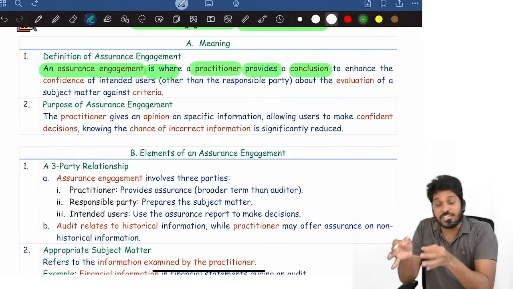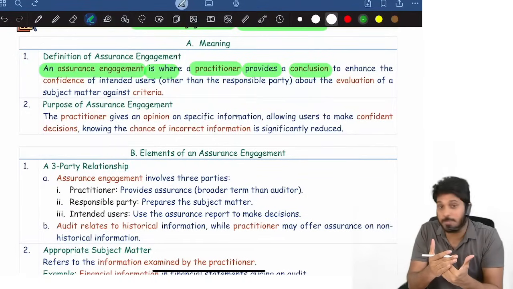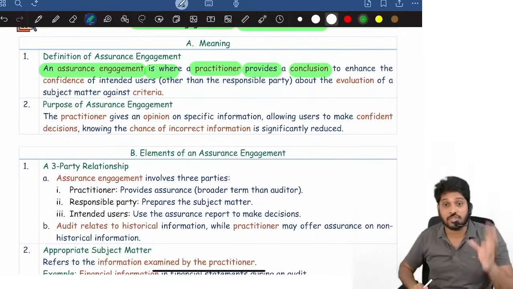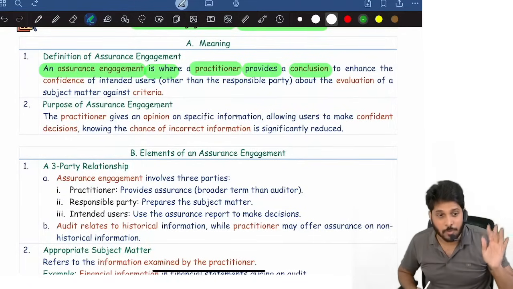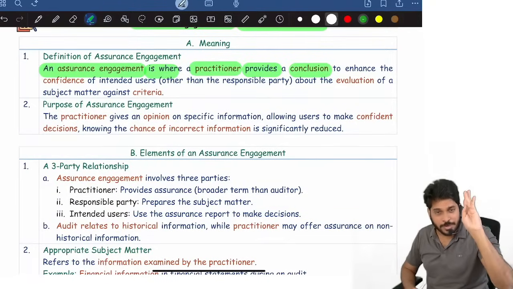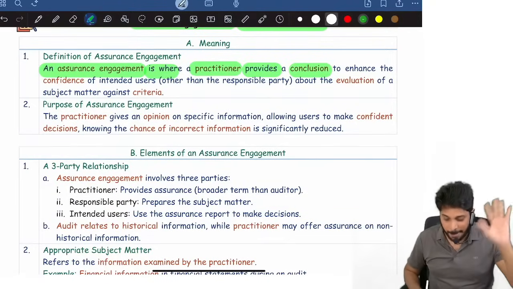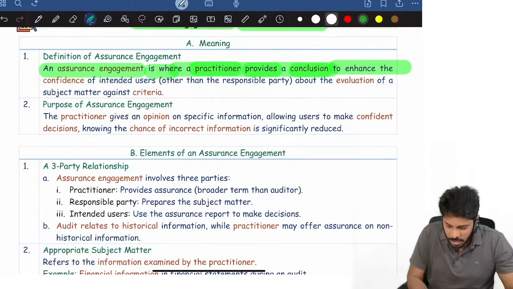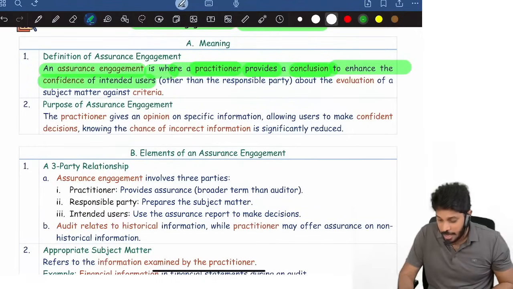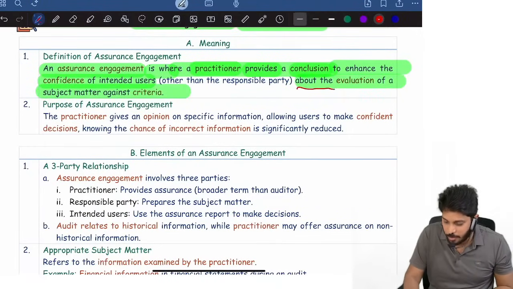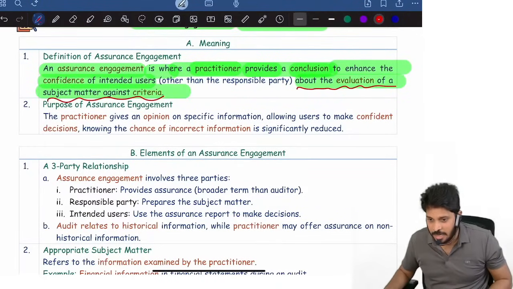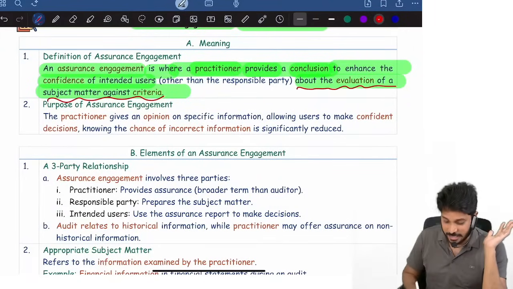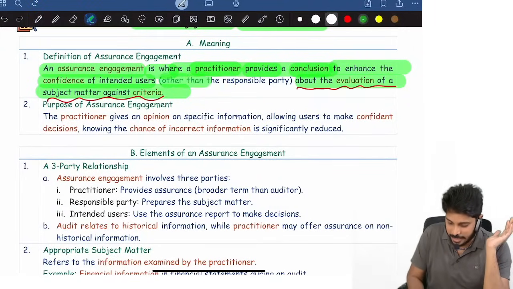In audit works, historical financial information, the reasonable assurance engagement is called audit, right? In that audit, the conclusion is called an opinion. What are the various types of opinion? Unqualified opinion, qualified opinion, adverse opinion, disclaimer of opinion. That's it. Now, an assurance engagement is where a practitioner provides a conclusion to enhance the confidence of users about the evaluation of a subject matter against criteria. Now you see here there is a word other than the responsible party.